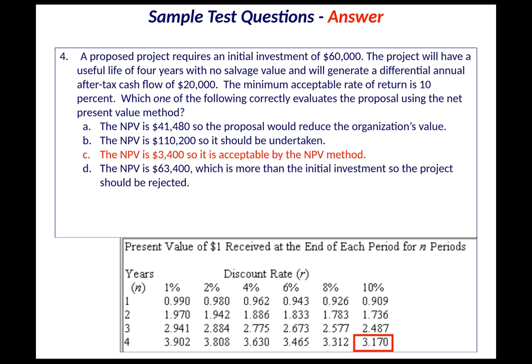The minimum acceptable rate of return is 10%, so the net present value is 3,400. So it is acceptable by the net present value method. All we're doing here is 3.17 times the 20,000, and the number comes out to 63,400. You're comparing that to the initial investment of 60,000, so it has a positive net present value of 3,400.